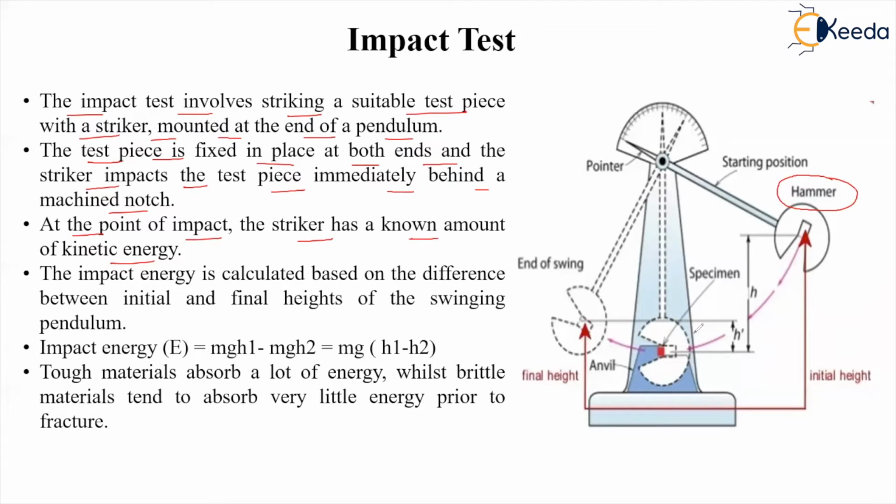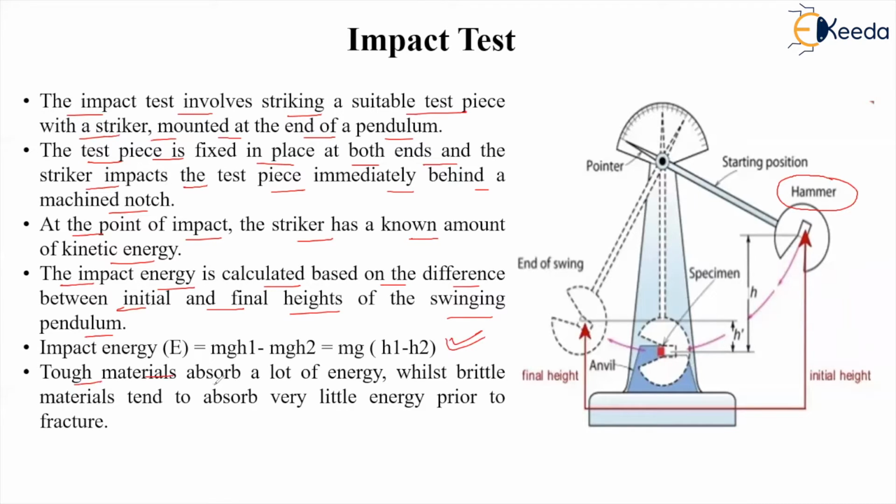and this kinetic energy is known because it is obtained from the decrease in potential energy. Whatever the decrease in potential energy, that equals the kinetic energy, right? So the impact energy is calculated based on the difference between the initial and final heights, the two potential energies of the swinging pendulum, right? So this is basically the impact energy.